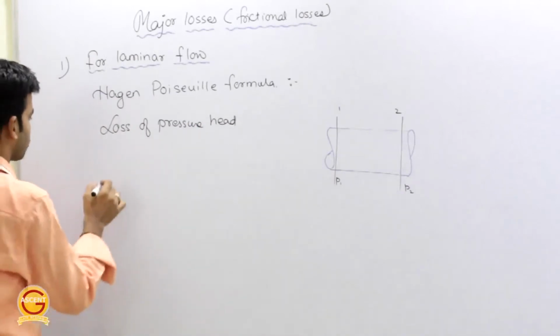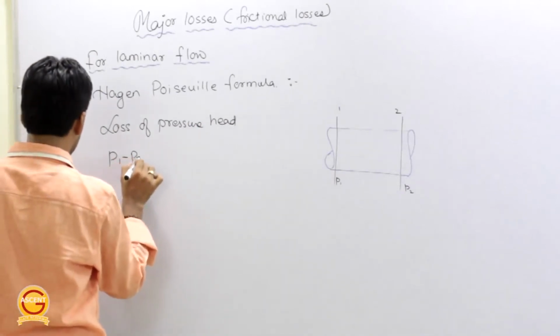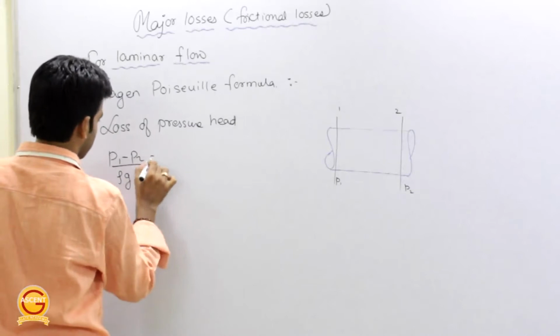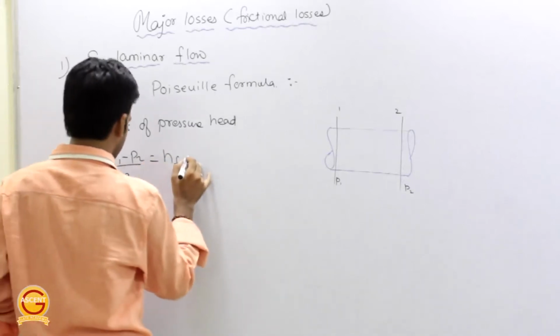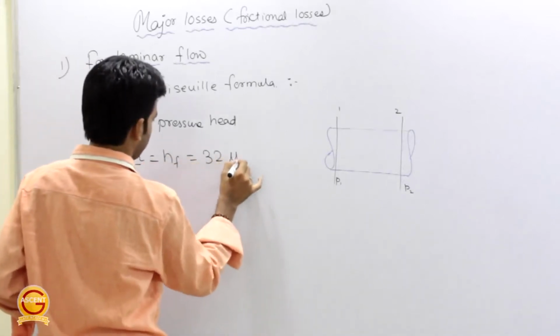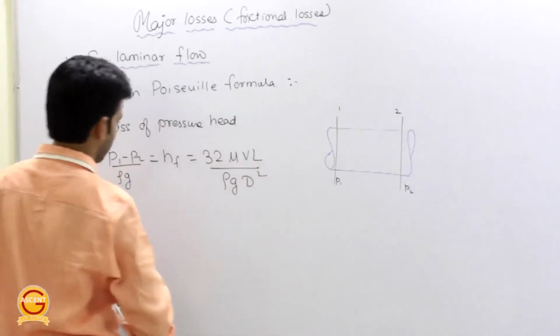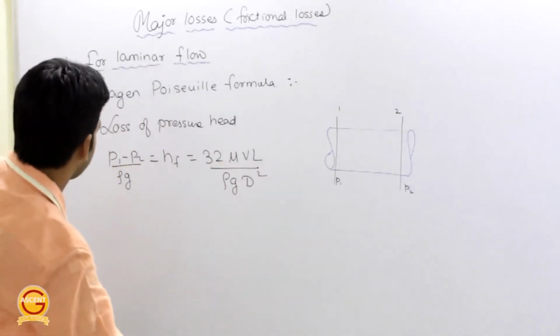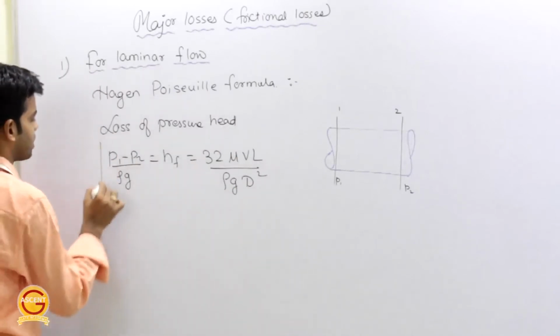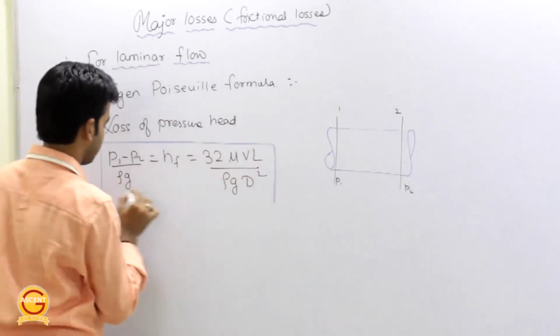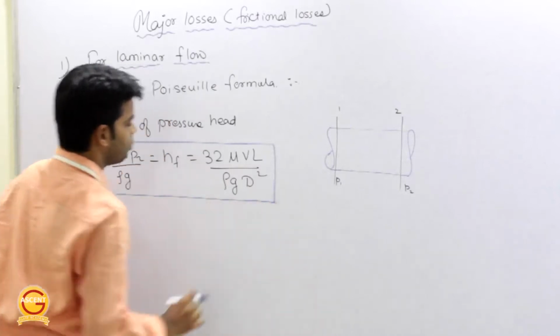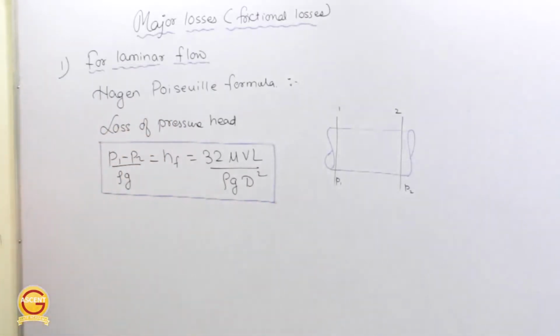The loss of pressure head, (P1 minus P2) by rho g, is equal to HF, which is equal to 32 mu V L by rho g d square.